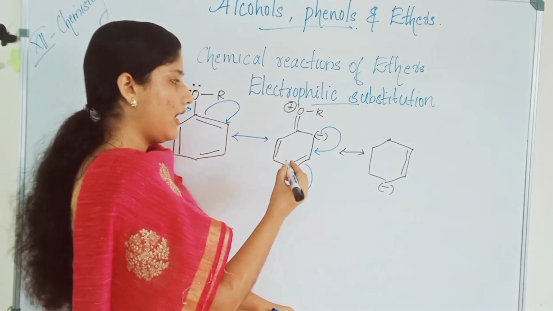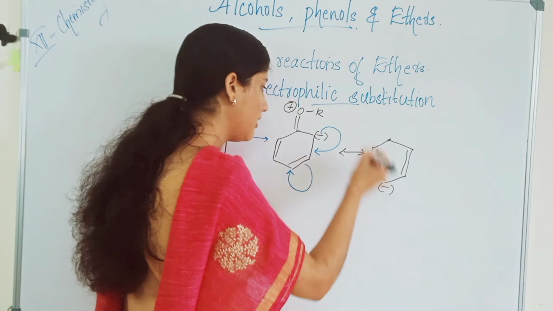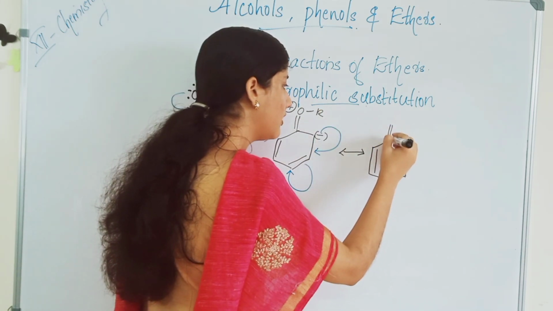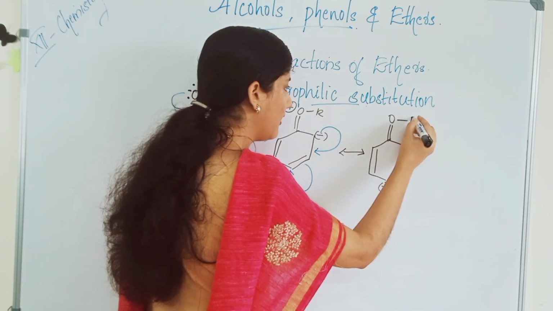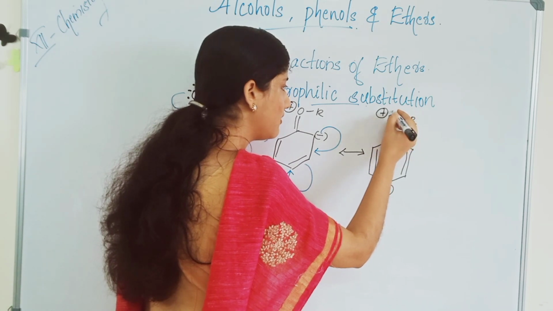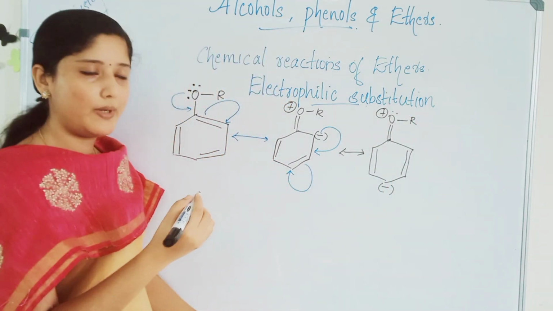Here you will already have a bond and a double bond, OR. The oxygen will be having a positive charge along with 2 lone pairs.